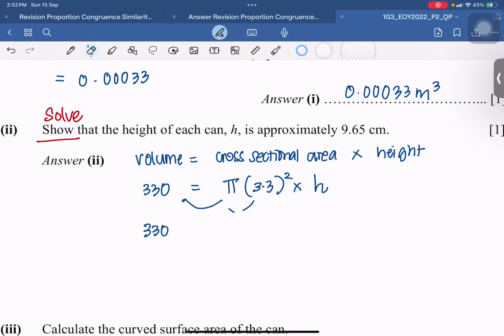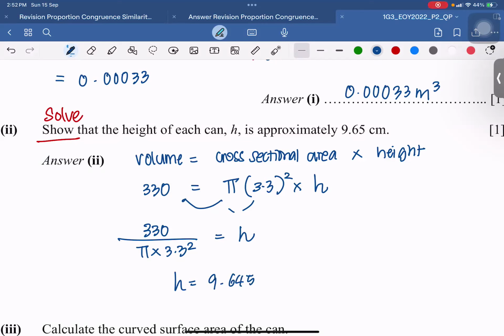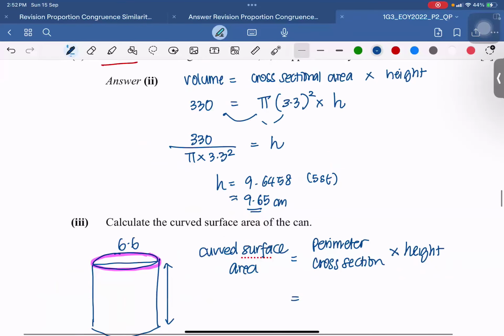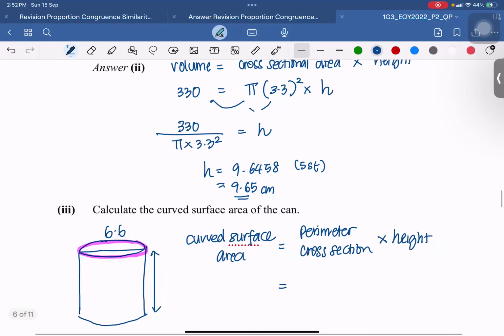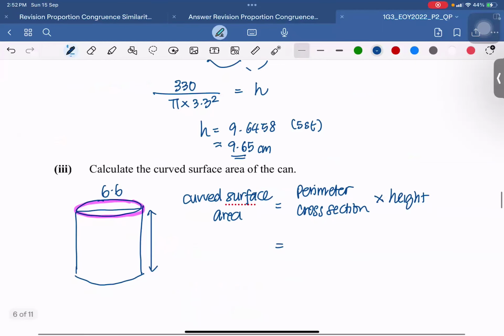Or rather, let me write it nicely. And you get the value for your h. So height equals to, I got my answer, 9.645, 1, 2, 3, 4, 5, 7, 5, 8. So rounded off, 9.65 cm. But I'll still keep the 5 sig figs in case I need to use it later, which most likely true. Okay, next part over here, find the curved surface area.